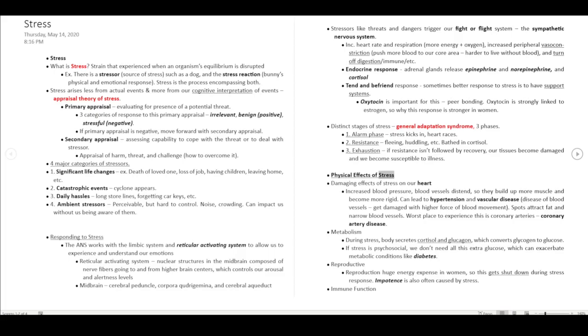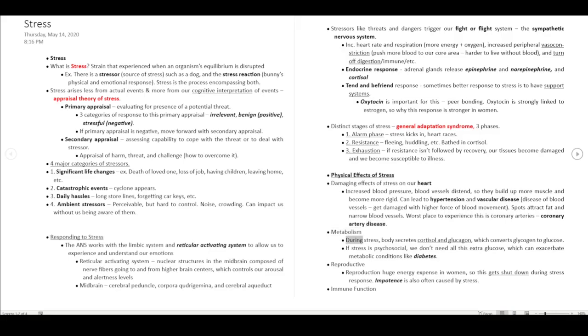Physical effects of stress. Damaging effects of stress on our heart. Increased blood pressure makes blood vessels distend, so they build up more muscle and become more rigid. This can lead to hypertension and vascular disease, as blood vessels get damaged with the higher force of blood movement. Spots attract fat and narrow blood vessels. The worst place to experience this is the coronary arteries: coronary artery disease.